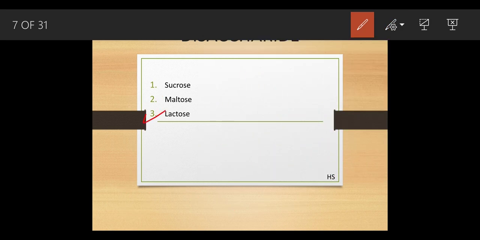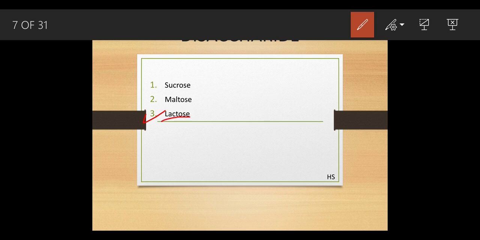Now lactose. Where is this lactose? It sounds a bit similar to galactose. The galactose was found in milk sugar. So even this is milk sugar, okay, but this is a complex form of that.